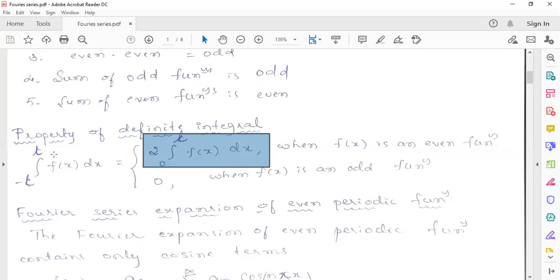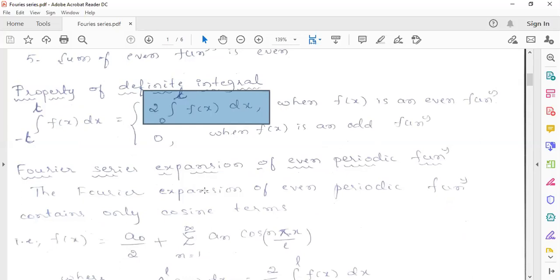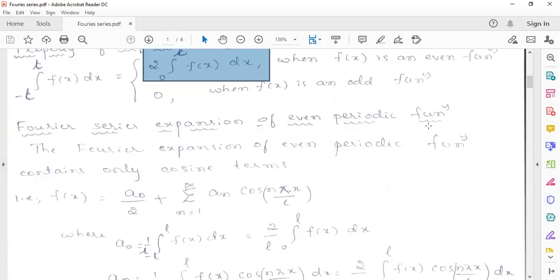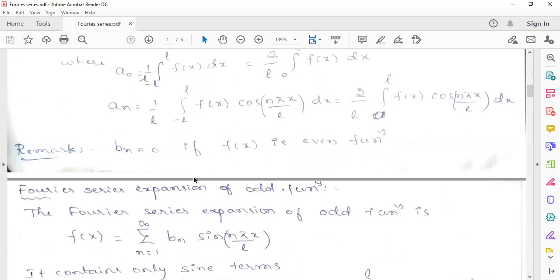Now, using this definite integral, we can conclude which coefficients will be 0 for an even periodic function and which coefficients will be 0 for an odd periodic function. Let's see which one will be 0 for an even function first. Fourier series expansion of an even periodic function: in the period, if the function is even, we know that cos is an even function. So you can remember it like this: if it is an even periodic function, it will consist of only a cosine series. If it is an odd function, it will consist of only a sine series.